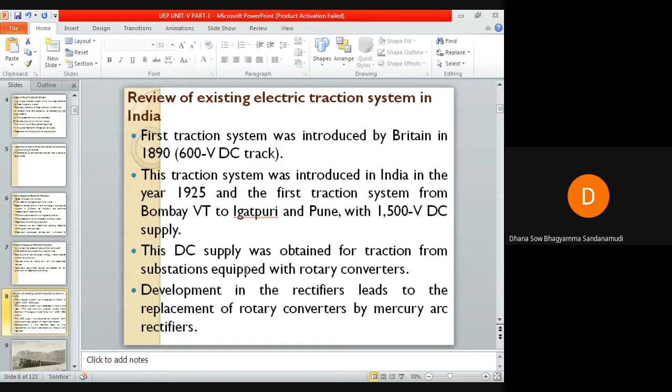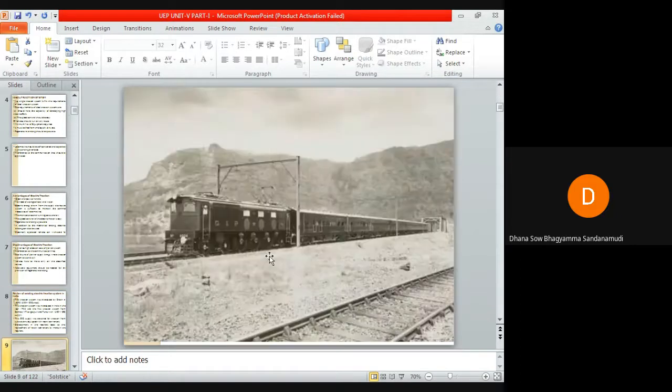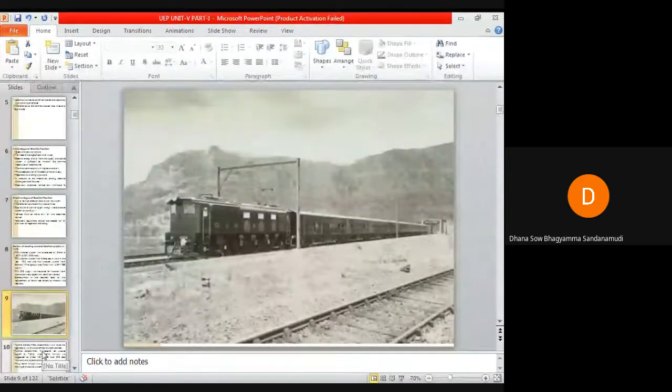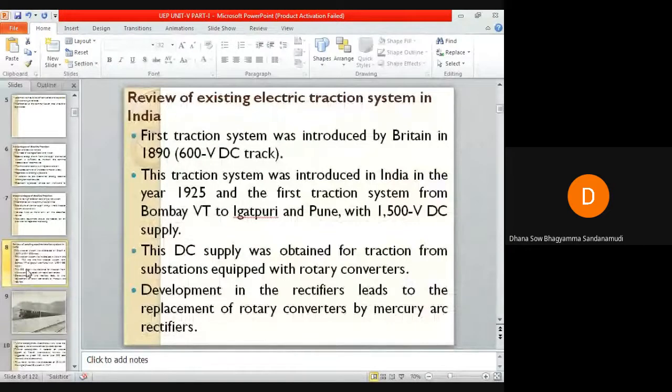So the DC supply which was feeding this electric traction system was obtained for traction from substation equipment with the rotary converters. So here you can see an olden traction system. Okay, so the development in the rectifiers led to the replacement of these rotary converters by mercury arc convert rectifiers.